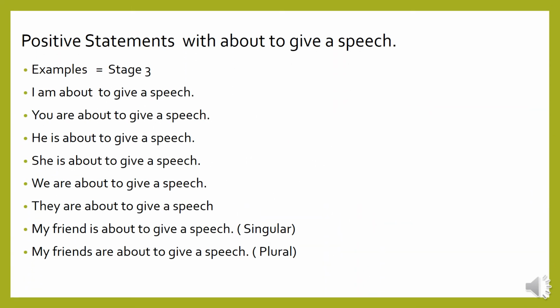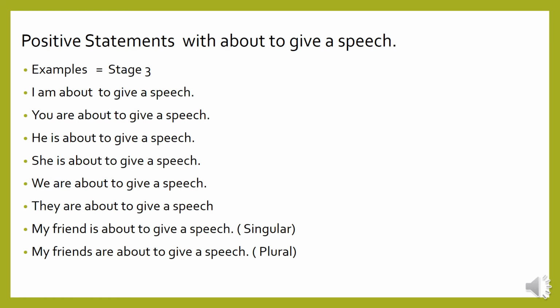Positive statement with about to give a speech. Example, stage 3. I am about to give a speech. You are about to give a speech. He is about to give a speech. She is about to give a speech. We are about to give a speech. They are about to give a speech.